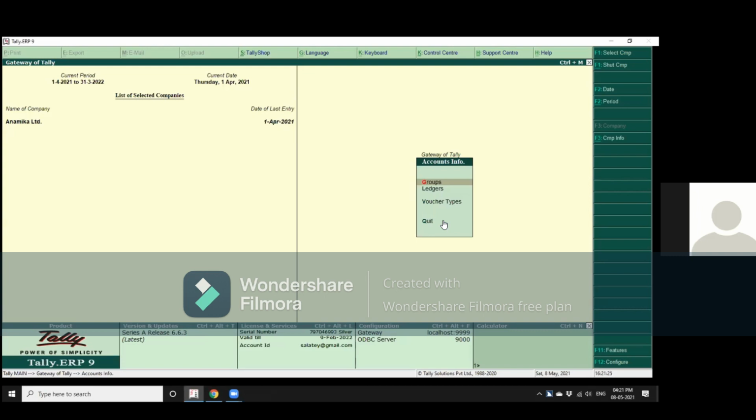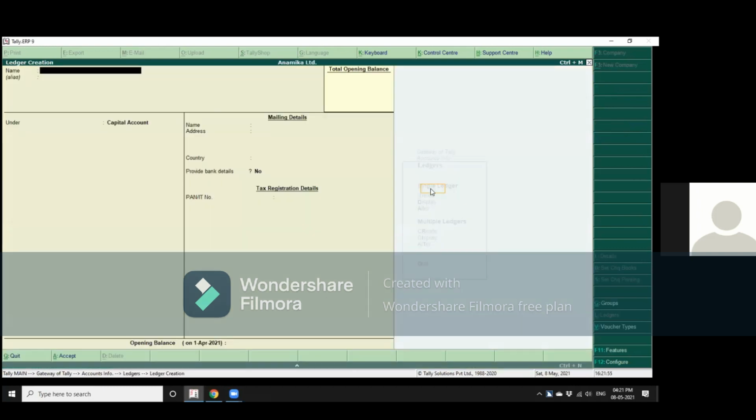So let us just see how we can create a ledger. So moving up to ledgers. Okay, now I have placed my focus on the letter G of ledgers. And I am pressing the left mouse button and enter.